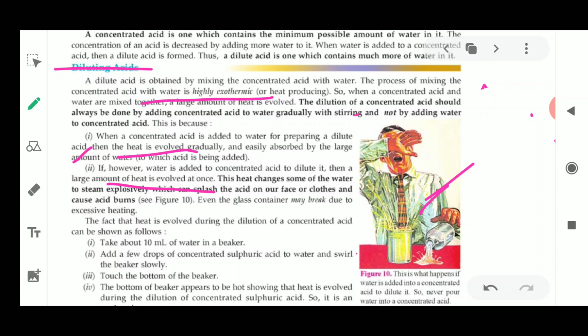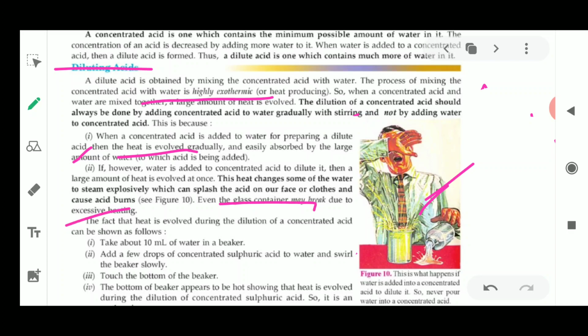Heat changes some of this water into steam, which can sometimes cause an explosion. It releases heat energy in the form of steam, which could burn your face. Even the glass container may break due to excessive heat, and if the glass container breaks, then the acid is going to be spilled over your slab.